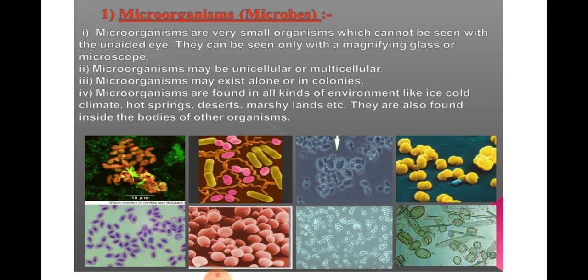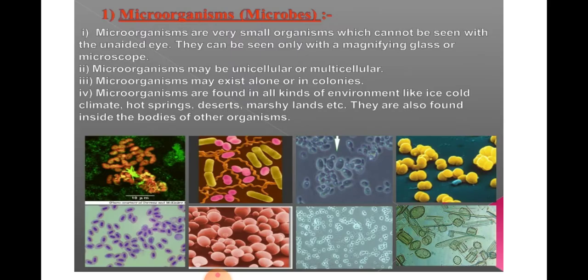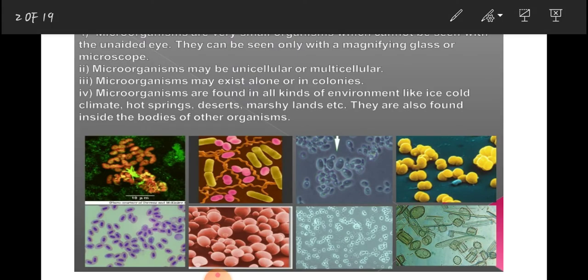Microorganisms are very small organisms which cannot be seen with the unaided eye. They can be seen only with a magnifying glass or microscope. As I told you previously, they are very small in size and we cannot see them with our naked eyes, so we need a magnifying glass or microscope. Microorganisms may be unicellular or multicellular.